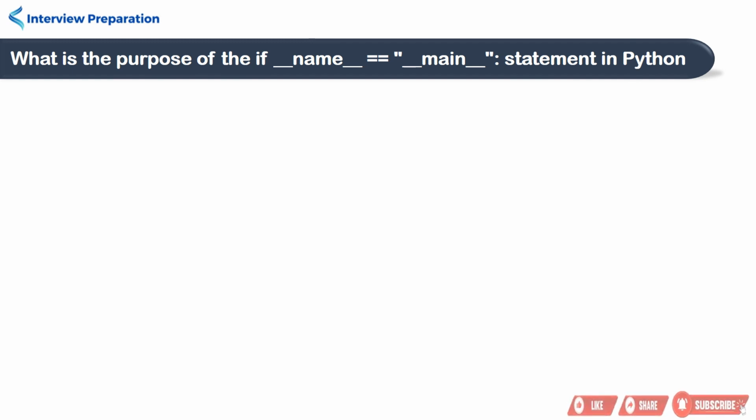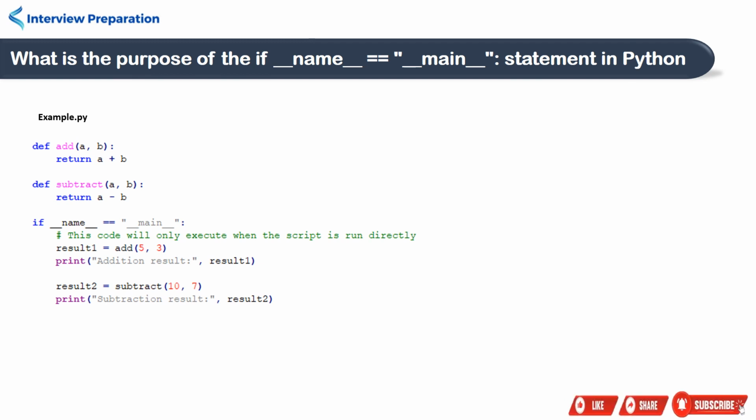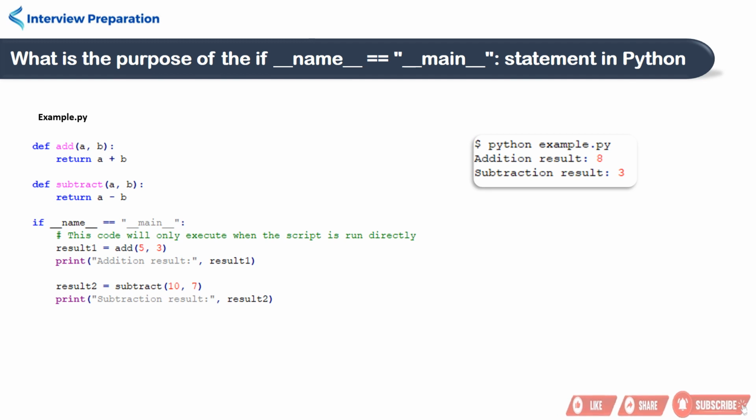What is the purpose of the if __name__ == "__main__" statement in Python? Let's understand with an example. Let's say you have a Python script named example.py with the following content. Now, if you run example.py directly, it will execute the code inside the if __name__ == "__main__" block and print the addition